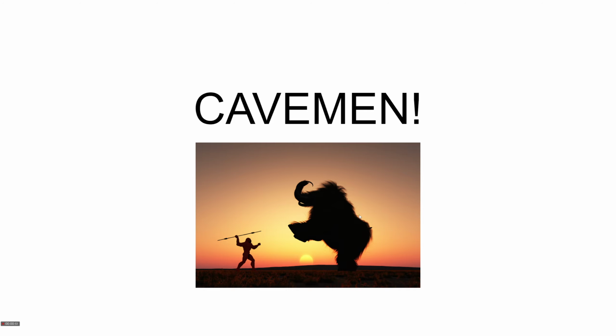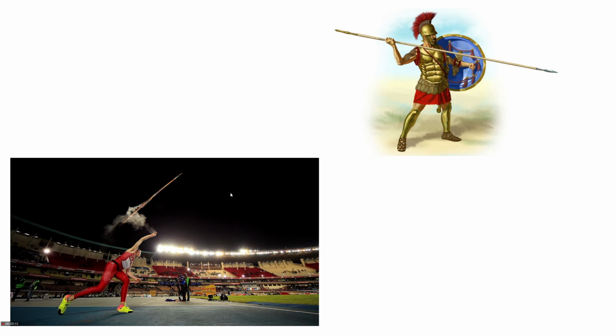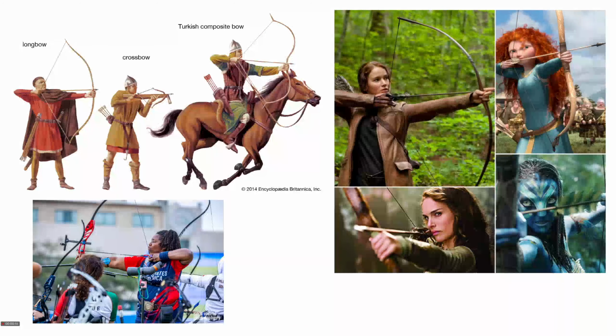And I was like, well, what else do we make? Well, we had javelins forever, and we also made bow and arrows, right? We had crossbows, longbows, and the Mongols. And it's in movies. It's in war, and it's also in the Olympics. Well, what else do we use in war and the Olympics?